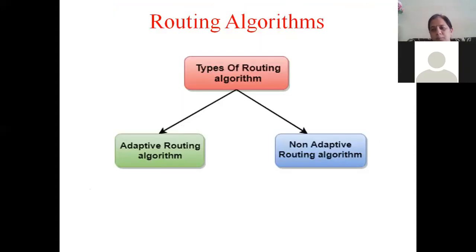Okay. Today, what we are going to learn is about routing algorithms. Now, first of all, try to understand this. Whenever we transmit the data over a network through a subnet, when the packet comes to the router, it has to take a decision about the outgoing line over which the packet will be transmitted.